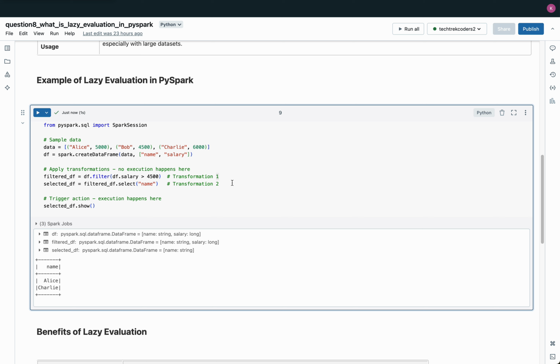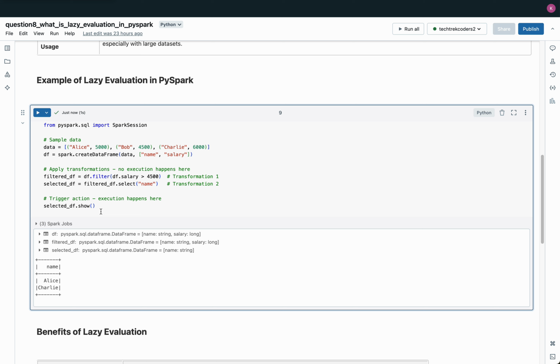The second transformation, select, narrows down the DataFrame to just the name column, excluding the salary column. At this stage, however, no actual computation or data processing occurs. Instead, Spark records these transformations in a directed acyclic graph, or DAG, as part of its lazy evaluation strategy.